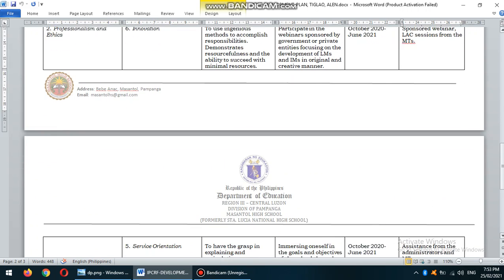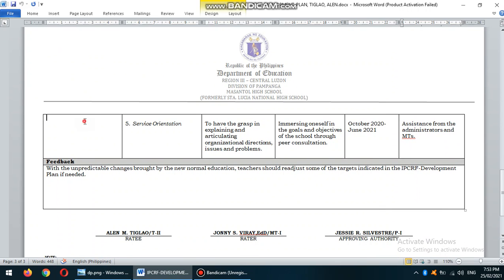Now, to make it balanced, I also crafted the second column, same as professionalism and ethics, and my developmental need would be service orientation, this would be to have the grasp in explaining and articulating organizational directions, issues, and problems. Kinuha ko na rin po ito doon sa mga hindi ko na-check. Pumili na ako sa mga yun na sa tingin ko alin po ang dapat kong developmental need sa service orientation. And of course, I also crafted my intervention, which is immersing oneself in the goals and objectives of the school through peer consultation, the timeline, of course, and assistance from the administrators and the master teachers.